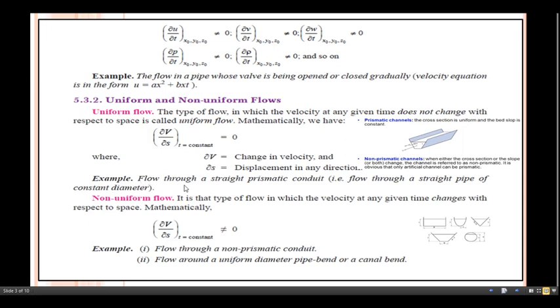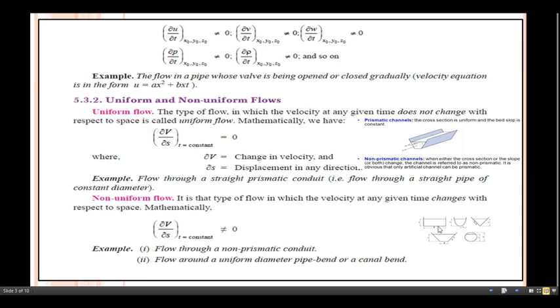if you take the example of flow through a straight prismatic conduit in this way. If you just see the flow through a straight pipe of constant diameter, that is also a uniform flow. The next one, non-uniform flow. It is that type of flow in which the velocity at a given time changes with respect to space. Mathematically, you can write this in this way: ∂V/∂s at time t equals constant is not equal to 0. If I take the example of flow through a non-prismatic conduit.